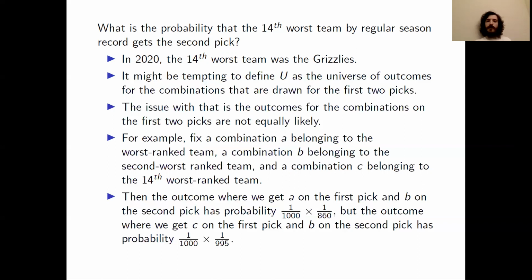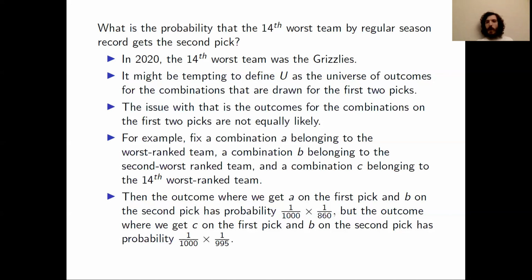And you can see that the second probability, 1 over 1,000 times 1 over 995, is going to be less than the first probability, which is 1 over 1,000 times 1 over 860. So unfortunately, these outcomes are not equally likely. The funny thing is that if we assume they were equally likely and did the calculation using that, we still get something that's not too far off the right answer, but it is somewhat wrong. So let's try to get the answer that is exactly right.